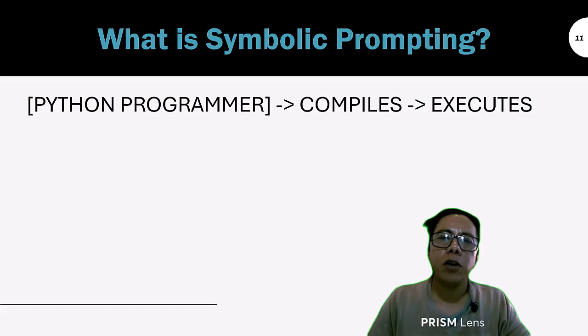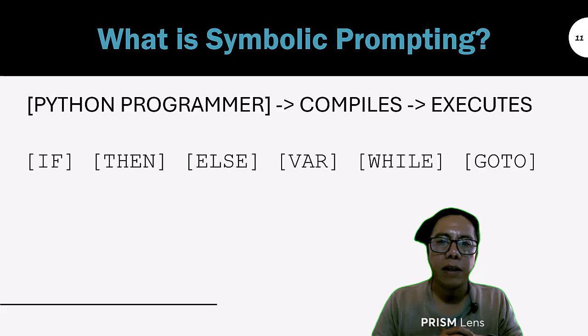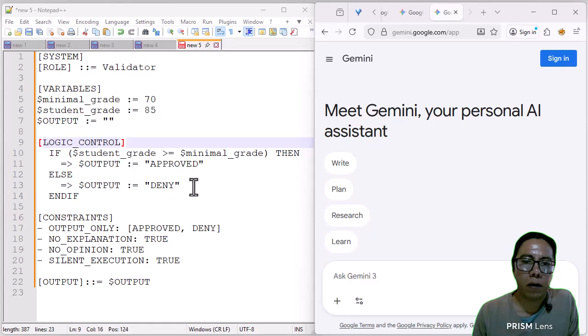We see a Python programmer create the code, compile it, and then execute it. The computer doesn't interpret your intention. It executes the instructions line by line until the program finishes. Symbolic prompting is different from a friendly conversational style. It is building a system of specific rules that artificial intelligence interprets as literal instructions.